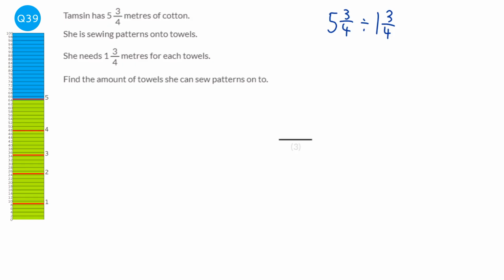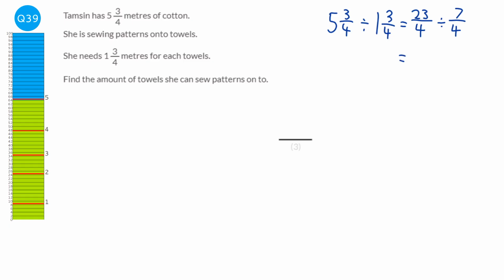So first thing we're going to do is convert them to top-heavy or improper fractions, because at the moment they're mixed numbers and we can't divide or times if they're mixed. So we times the 5 by the 4 and add it to the top, which will be 20, and then add the 3, 23, and then do the same. 1 times 4 is 4, plus 3 is 7 over 4.